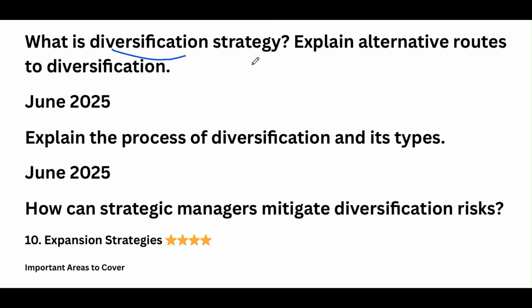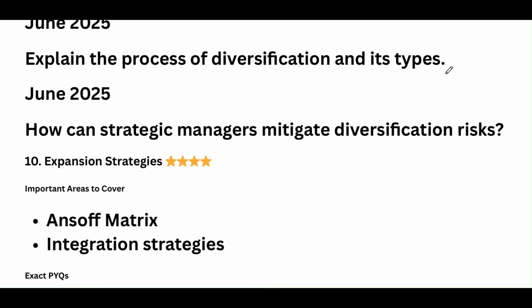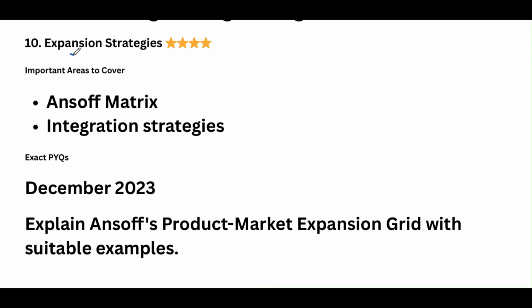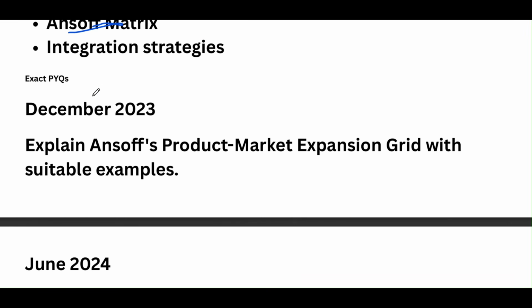Explain the alternative routes of diversification, explain the process of diversification and its types, and then how strategic managers can mitigate diversification risk. The other important topic is expansion strategies. You should know what is and soft metrics, okay? Then you should know the integration strategies.